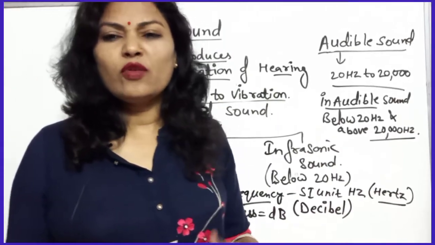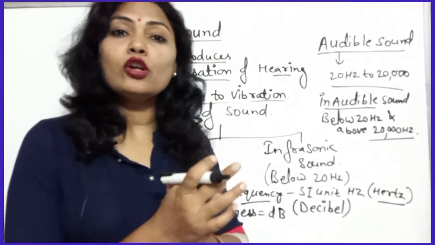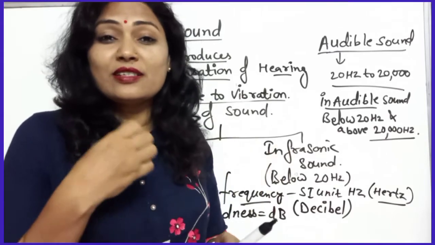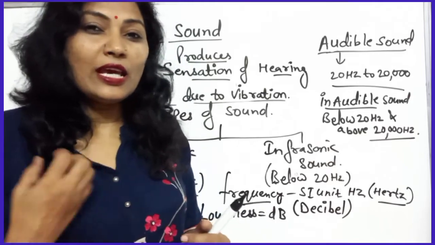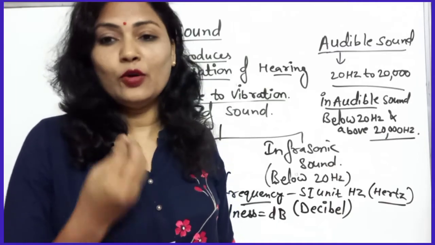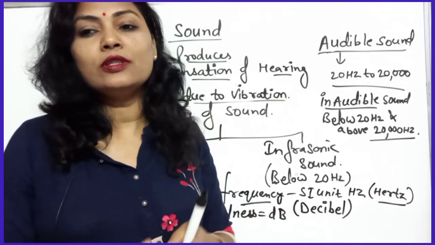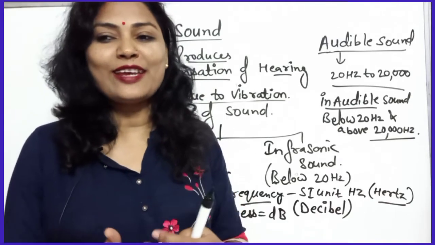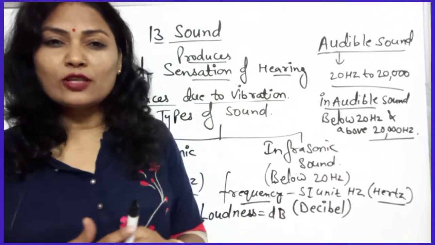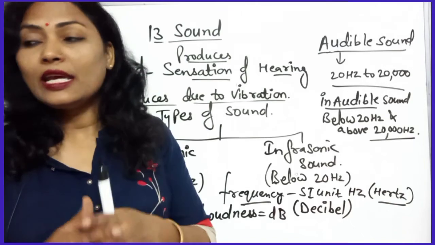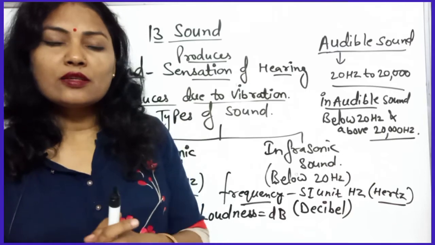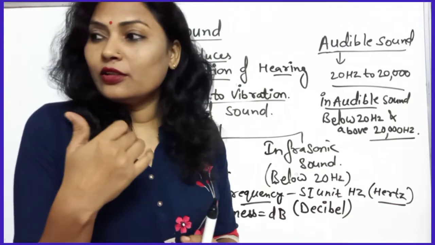Okay, so what is noise? Actually the sound which is not pleasant to ears, that is the noise. If the sound is very melodious, it is pleasant for us, we will hear it and feel very pleasant, then it will be music. A melodious sound that creates a pleasant sensation on our ears is known as music. Okay, and noise pollution. What is noise pollution? Actually the disturbance produced in an environment by loud and harsh sound from various sources, that is known as noise pollution.